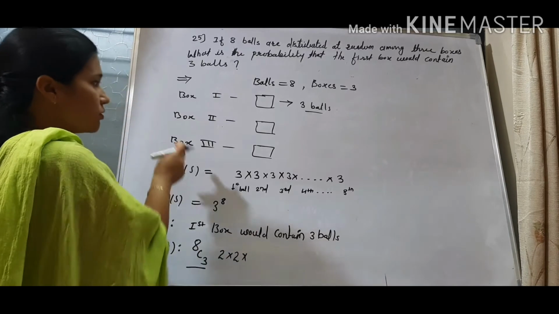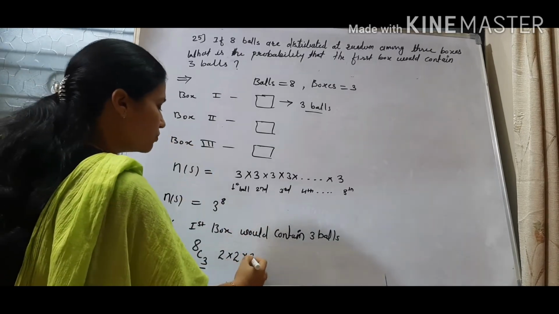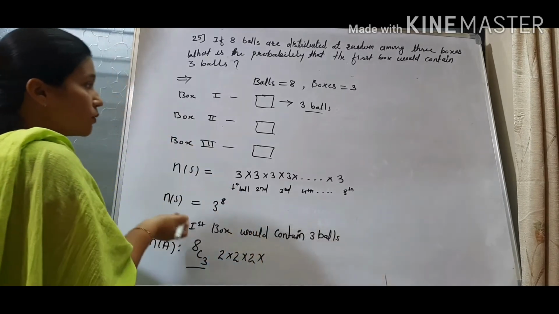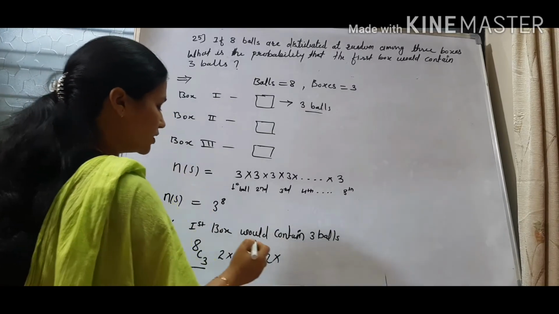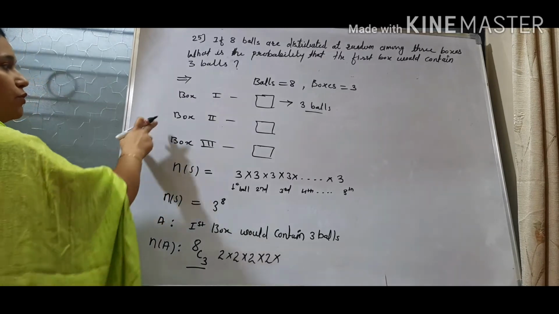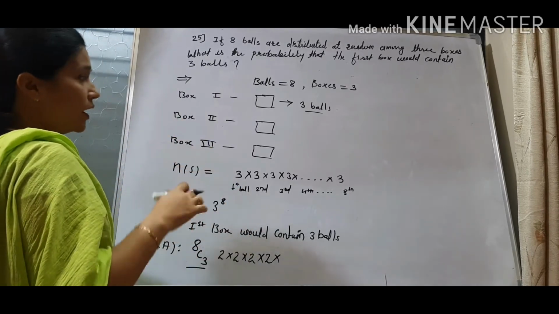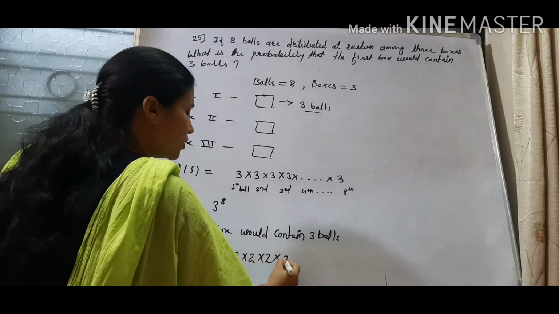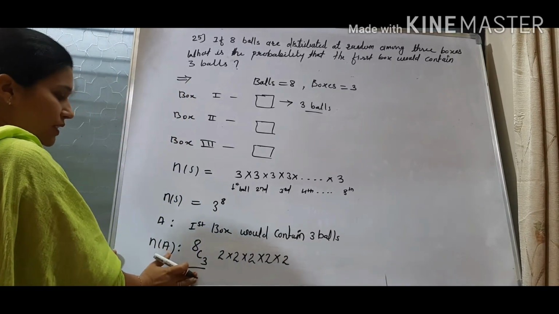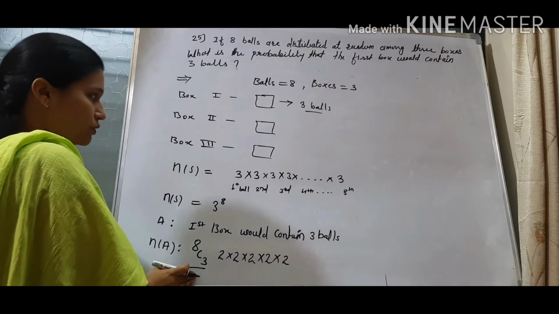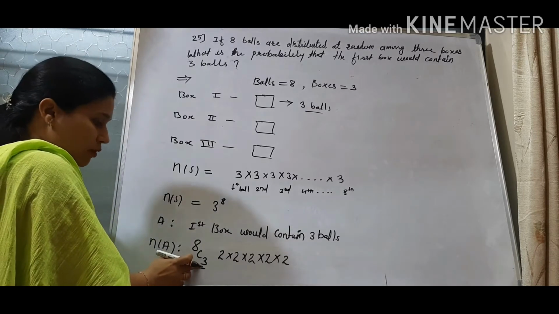For the third ball also there are 2 remaining boxes. So again into 2. For the fourth ball again there are 2 remaining boxes. So again into 2. And similarly the last ball, the fifth ball, will also have 2 remaining boxes. We can put that ball anywhere. So the fifth ball also has 2 empty places. So this is our favorable sample space, where for the first box we have selected 3 balls from 8.